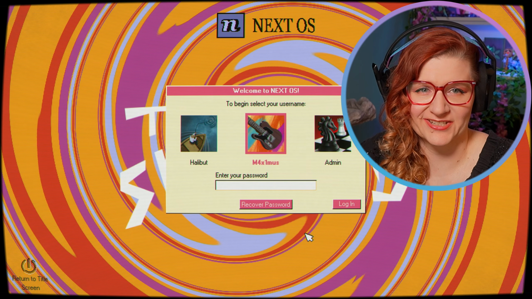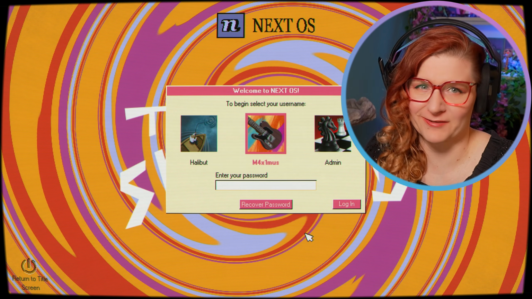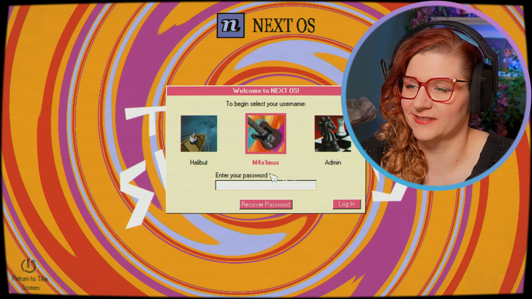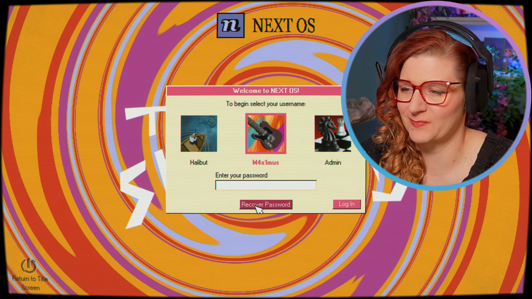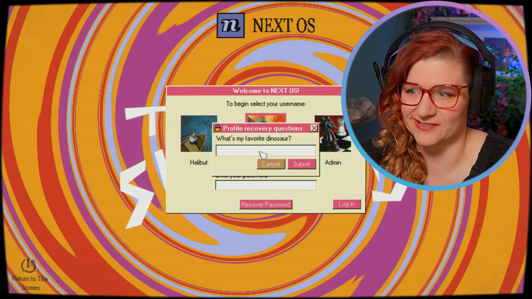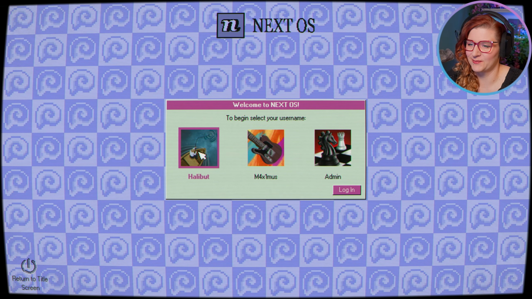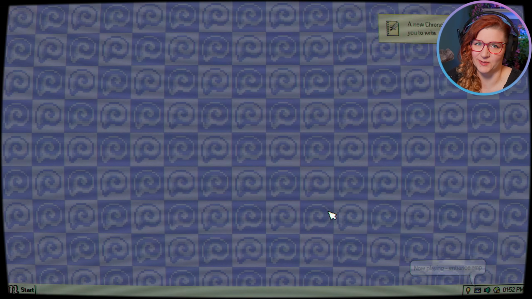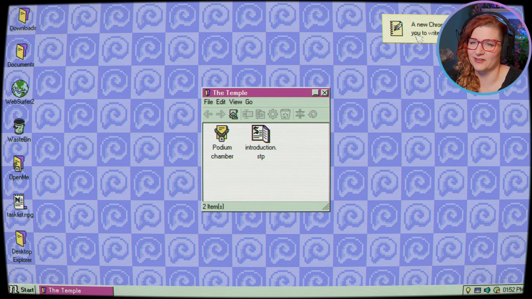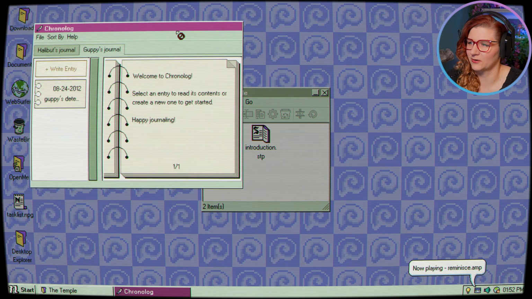Welcome back to our cursed computer in Desktop Explorer. Last time we completed what I think was basically the extended tutorial, and now we're being prompted to recover the password for Maximus, but we don't know what their favorite dinosaur is, so I presume we're just going back to Halibut's desktop and trying to dig deeper. Okay, we have a new Chronologue entry available, so yes, things have changed and there are potentially more things in our files as well. So let's go into the Chronologue.